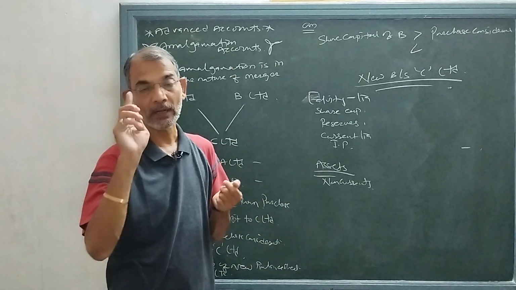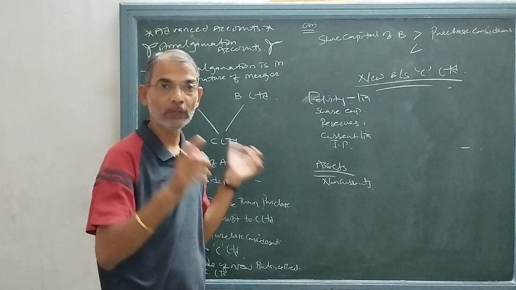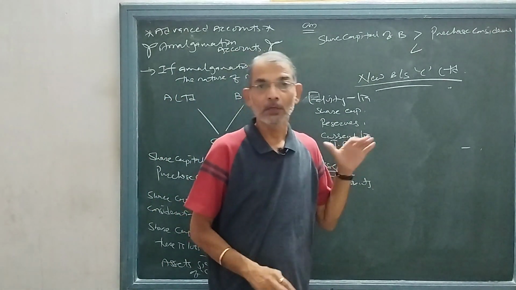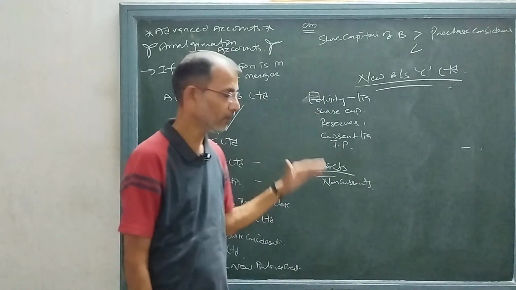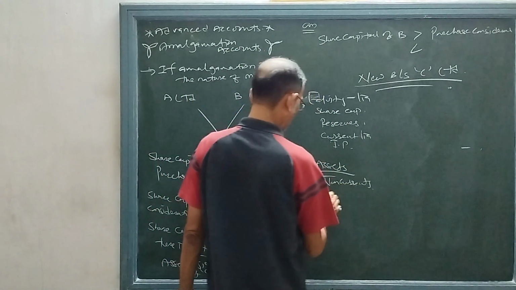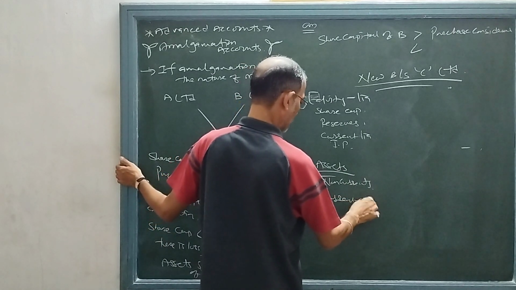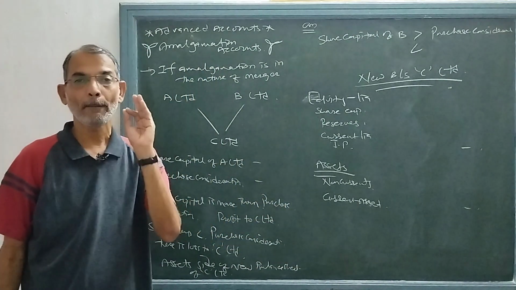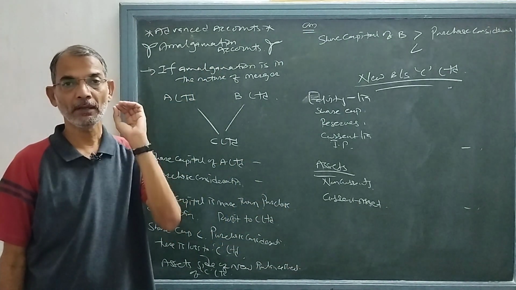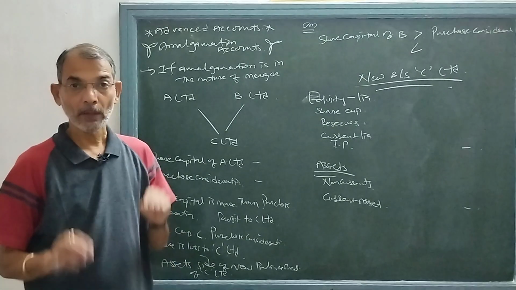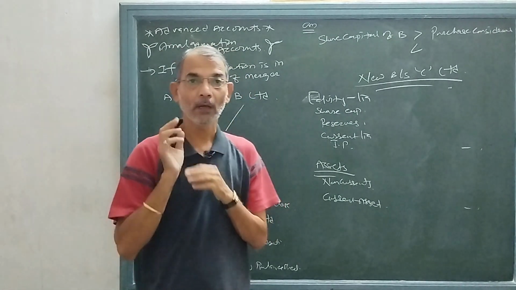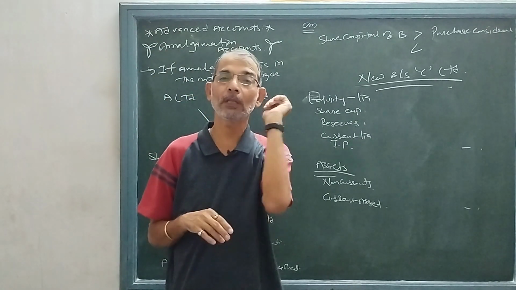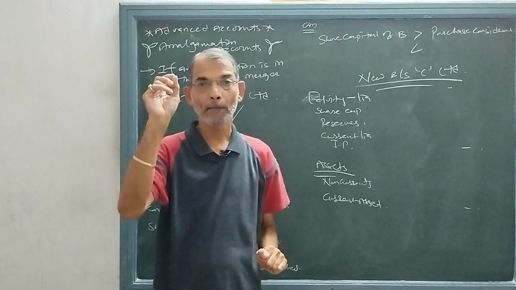Similarly, if there is plant and machinery, the balance of both will be added and written in the new balance sheet. In this way, all current assets will also be written by adding all the balances, and also the balance of cash and bank. In this way, the new balance sheet will be prepared when amalgamation is in the nature of merger.